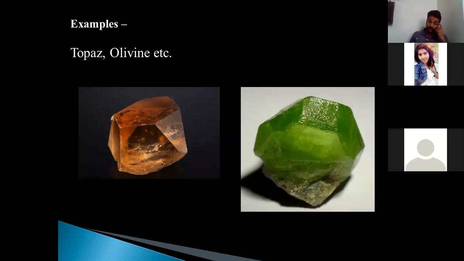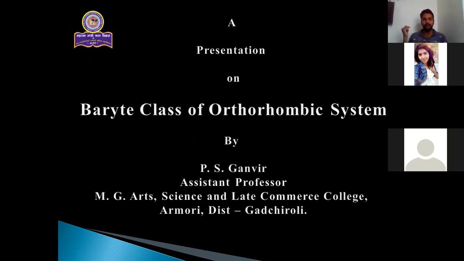The crystal on the left end of your screen is topaz, whereas olivine is green in color, and the crystal on the right end of your screen is the olivine crystal. Both these minerals crystallize in the orthorhombic system, and they will show the properties of the orthorhombic system, and of course barite is the normal class. So let us see a revision of this crystal system.